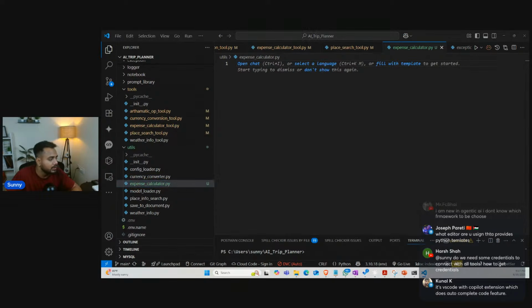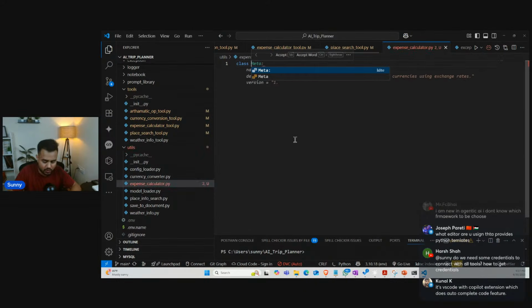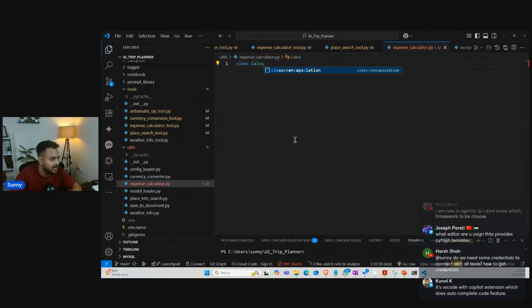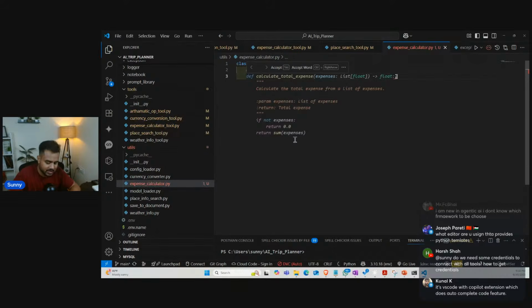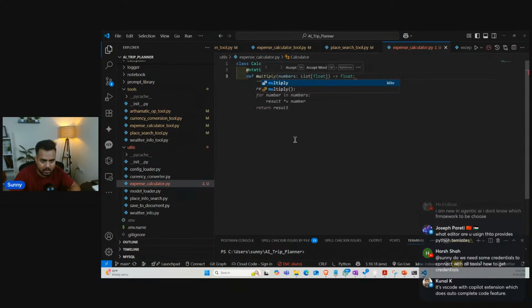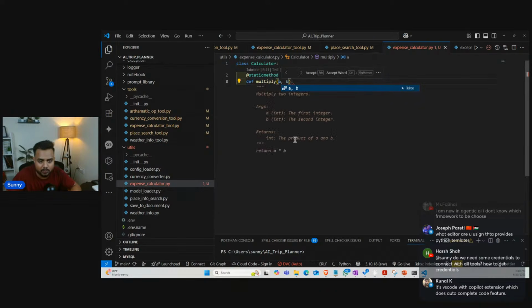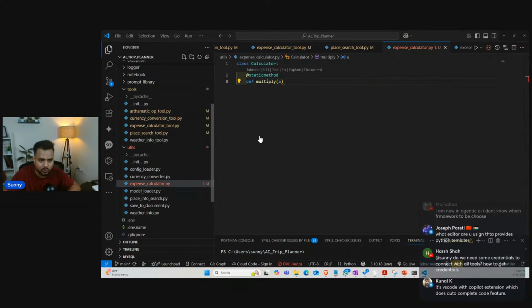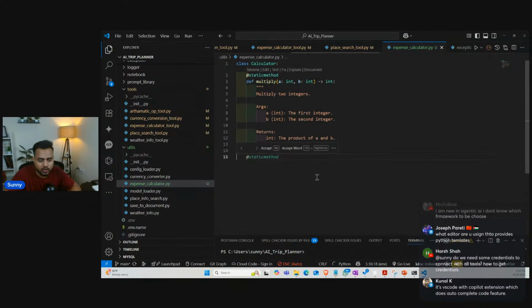Inside this expense calculator, I'm going to create a class. This class name is Calculator. This class is able to do the entire calculation for me. Here I'm going to define my static methods. The first static method is going to be multiply. This multiply method will take two numbers, a and b, and perform the multiplication of the given values. See, this is not a tool, this is a simple static method, guys. So here is my first method.